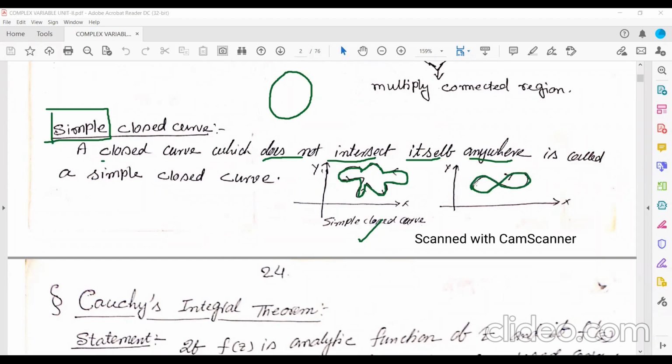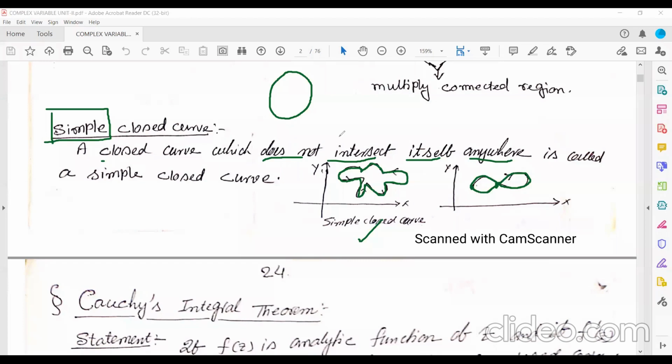The beginning and ending points are the same. Now, is this curve intersecting itself anywhere? Yes, this curve is intersecting itself here. So no doubt it's a closed curve, but it cannot be a simple closed curve.